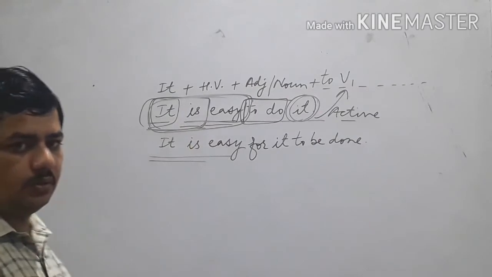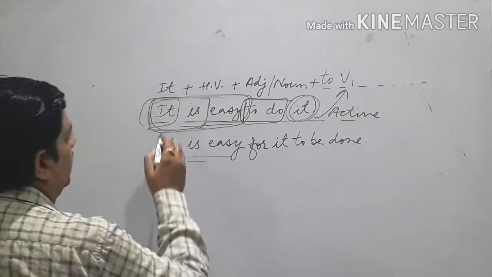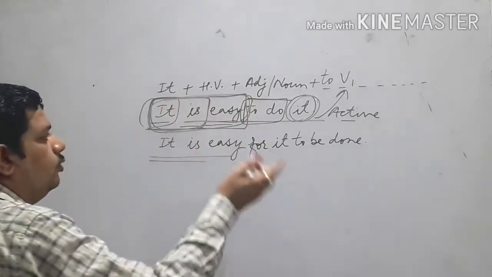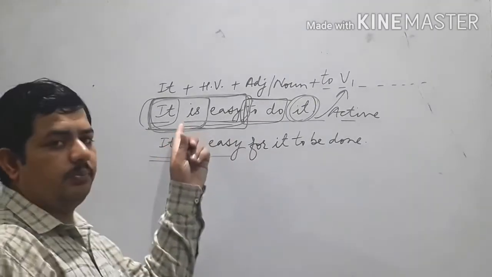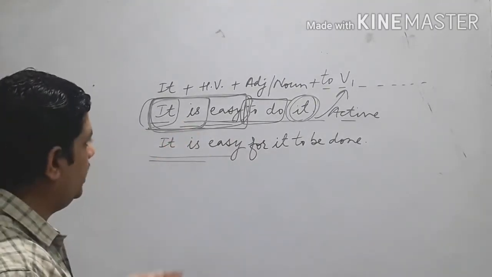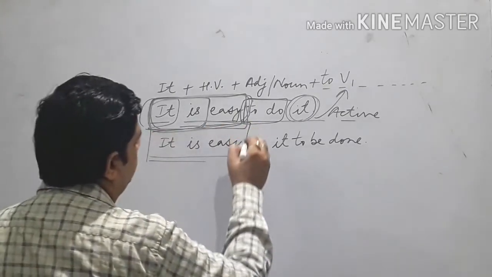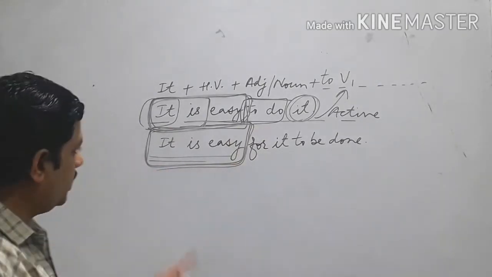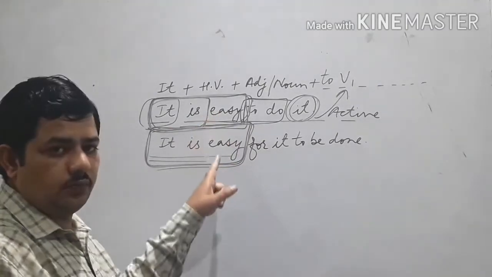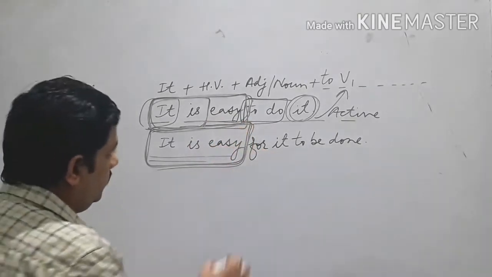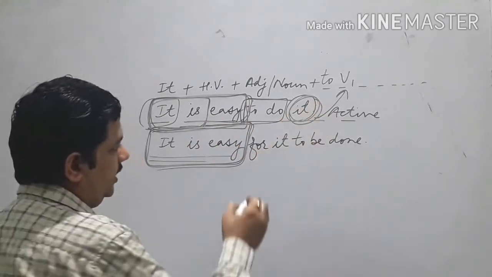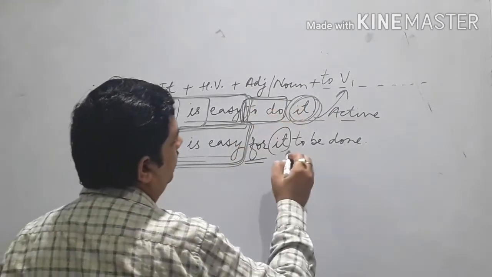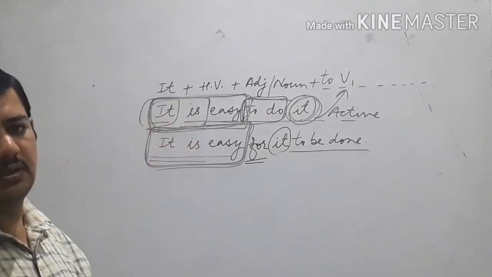So "to" plus first form you convert into "to be" plus third form. So once again I repeat, listen. It is easy to do it. This is the sentence. So the phrase which has this thing, it is with noun, it is with adjective, it may be in the past, it may be in any form, it may be having any helping verb. So write this in passive form, or write as it is, whatever is there. And then you see the object. Before that object write "for". Then you write the object. And then "to" plus first form will be converted into "to be" plus third.